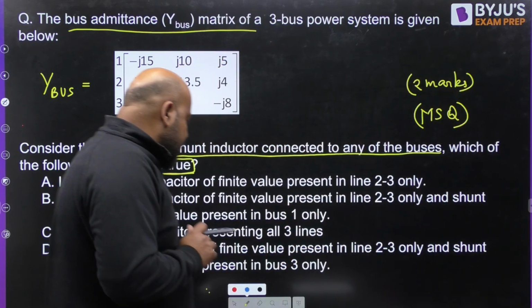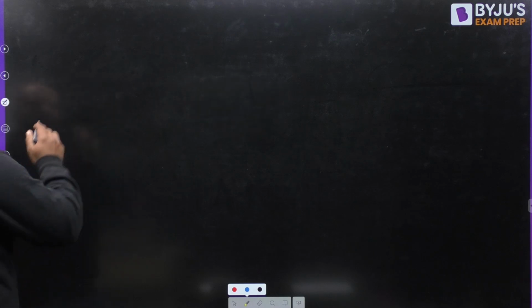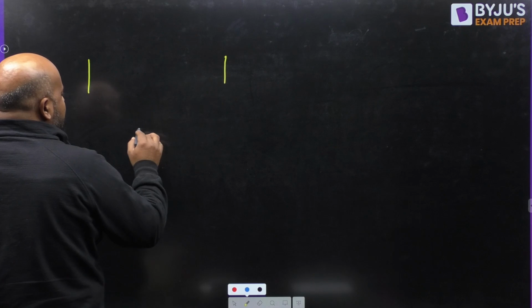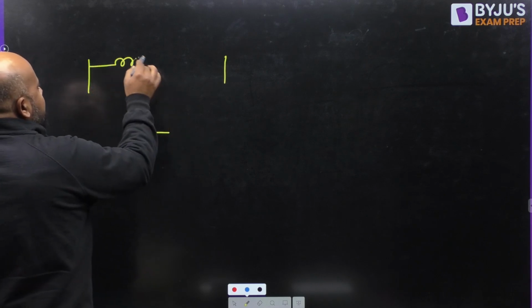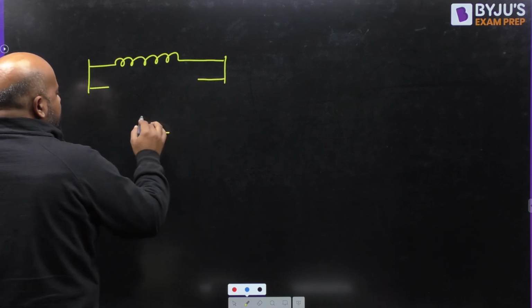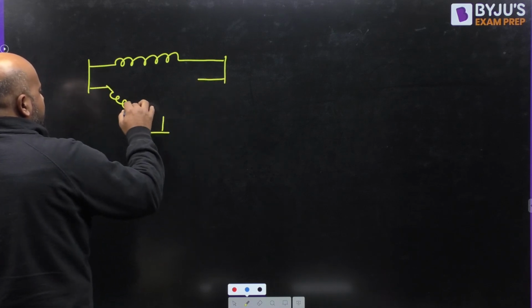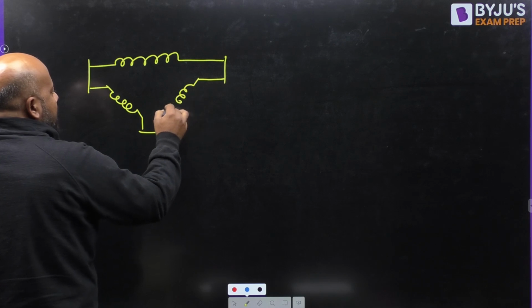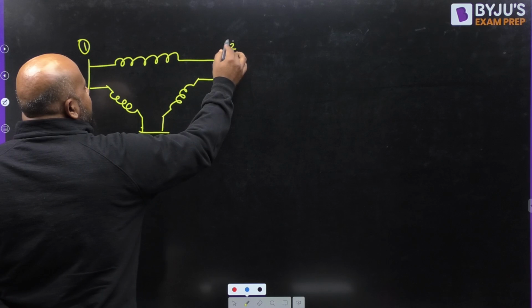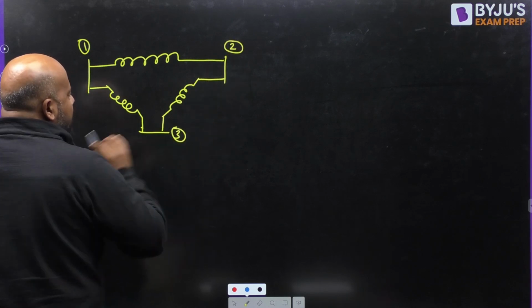So let us first understand. Suppose it is a 3-bus system and it is something like this. I am taking the most general case. These are the 3 buses, bus number 1, bus number 2, and this is bus number 3.